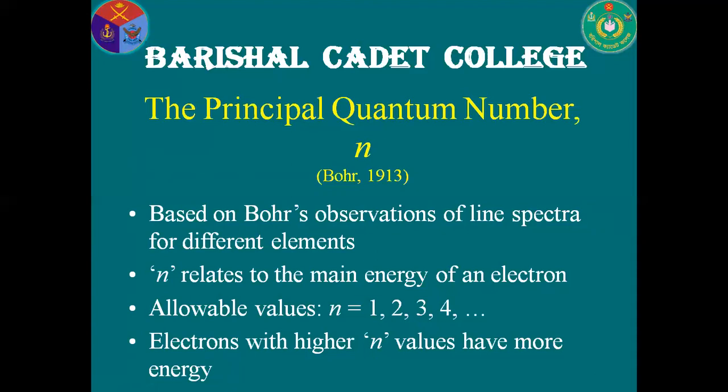Allowable values of the principal quantum number are integers 1, 2, 3, 4, 5, etc. Electrons with a higher value of n gradually enter after the lower value, and the electrons in the higher energy level have more energy. This is the principal quantum number where outermost electrons exist.